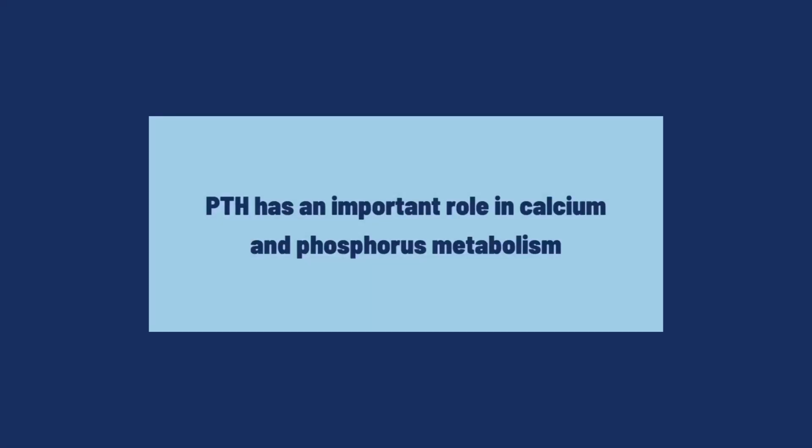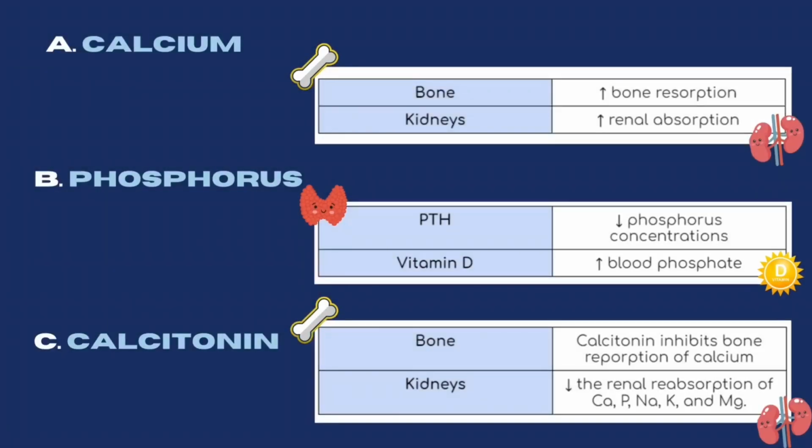Next, PTH has an important role in calcium and phosphorus metabolism. Calcium is a mineral proven to be essential for heart muscle contraction, hemostasis, and cell responsiveness. Calcium homeostasis is regulated not only by PTH but also by cholecalciferol and the thyroid hormone calcitonin. The overall effect of PTH is to raise blood calcium levels through its action on bones and kidneys. In bone, PTH increases bone resorption of calcium into the serum. In the kidney, PTH increases the renal reabsorption of calcium.